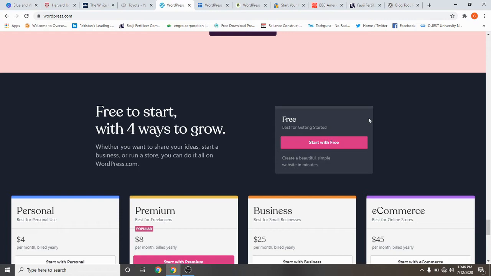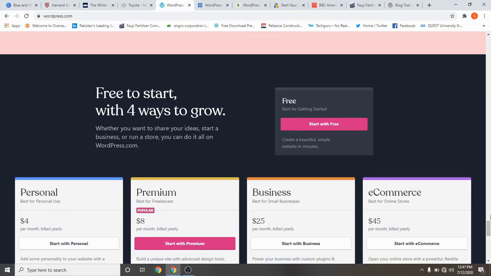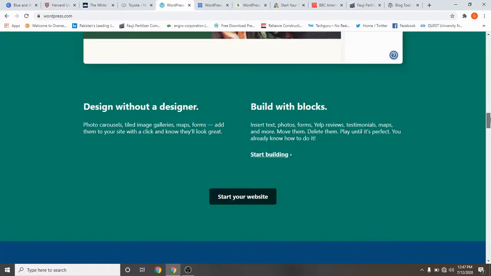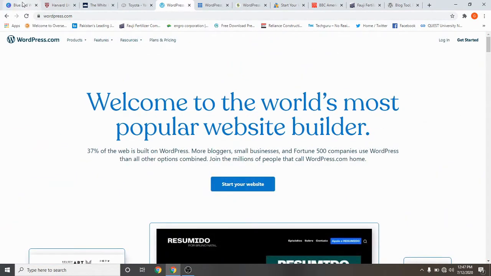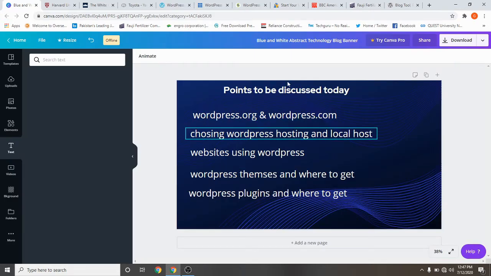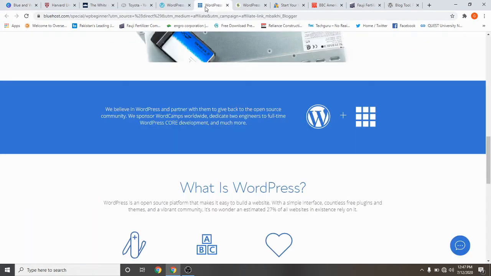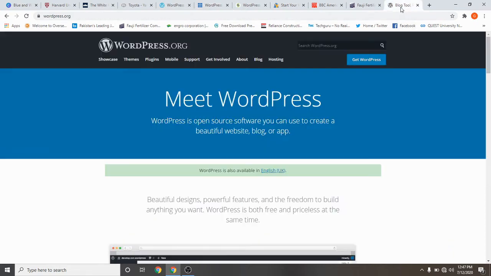So if you're going to start a blog and you're a beginner, then you must go for this. But if you want to run a successful and complex blog, if you want to make money, then I would strongly recommend you to use WordPress.org. Okay, so this is the difference between them. So this was the difference between them.